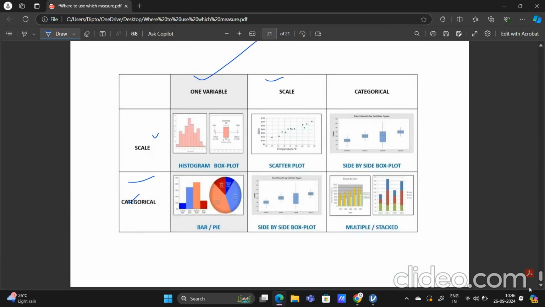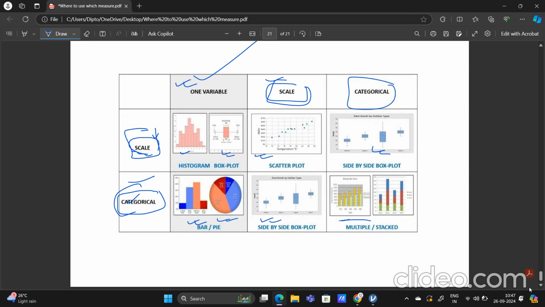So this is the last thing that I want to revise once more. If I have only one variable and that is a scale or numeric variable, then I will draw histogram or box plot. If I have only one variable and that is categorical, I will draw bar plot or pie chart. If I have two variables, both of them numeric or scale, then I will draw scatter plot. If I have two variables, one is scale, one is categorical, then I will draw side by side box plot. And if I have both categorical variables, then I will draw multiple or stacked bar chart.